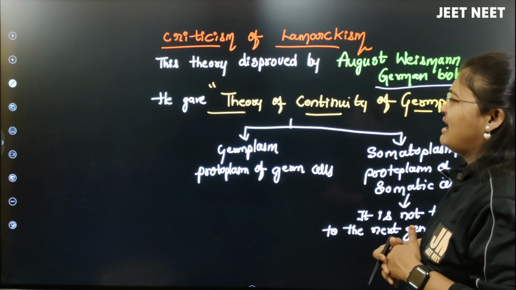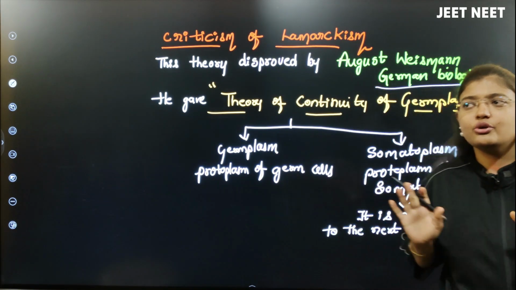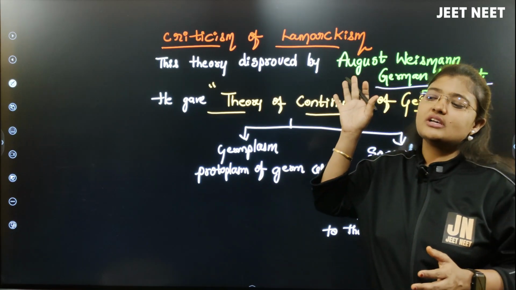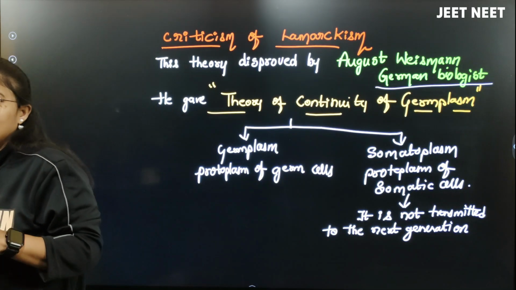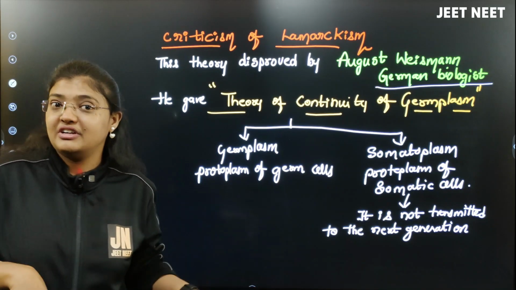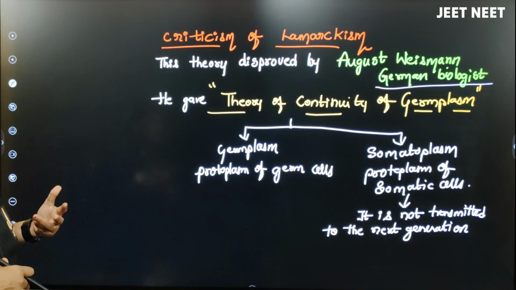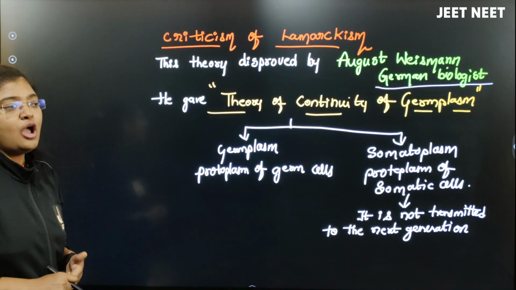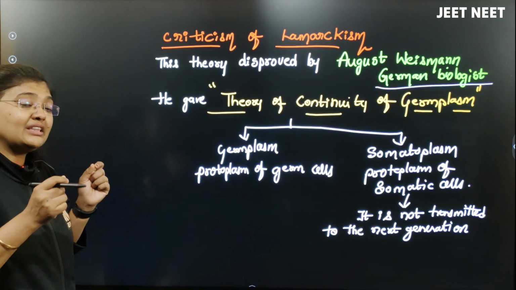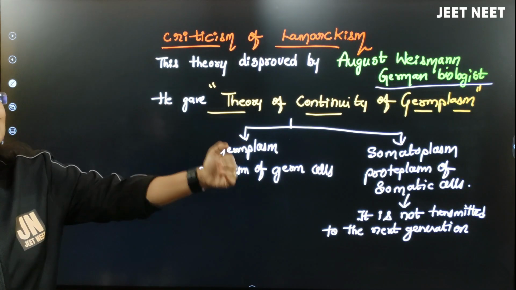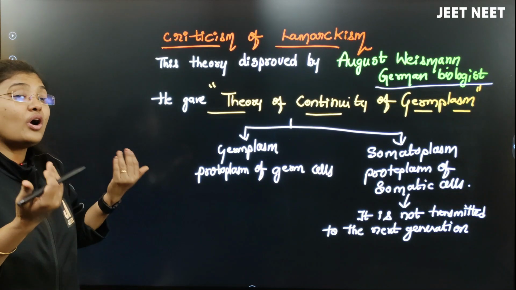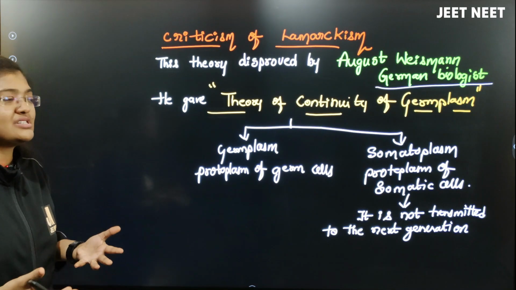Ma'am, why? That is correct only, na? You only told the giraffe's neck was overly used, or it was stretched, and that is an acquired character, I can say here, which is needed for the giraffe. It got acquired here, no, that character. Yes, of course it is correct, but the characters which are acquired will not be inherited by the next generation. Ma'am, what is this exactly?